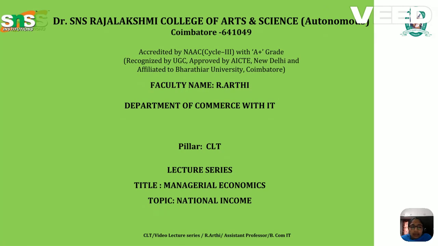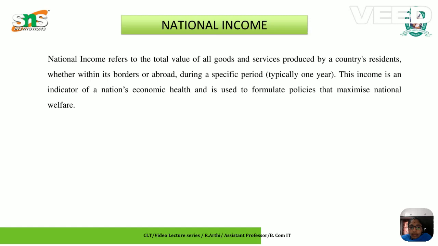So, I'm here to talk about the topic national income. We all know about the measures of national income and output that are used in economics to estimate the total economic activities in the country or region, including the GDP, GNP, and NNI. So here it is an adjusted national income. It is also called NNI at factor cost.